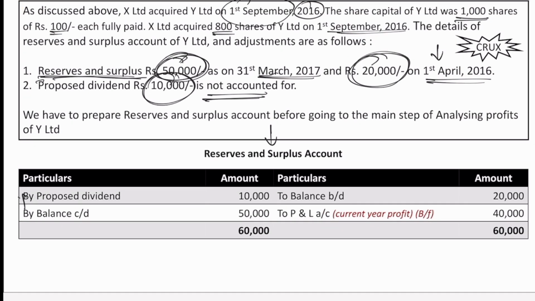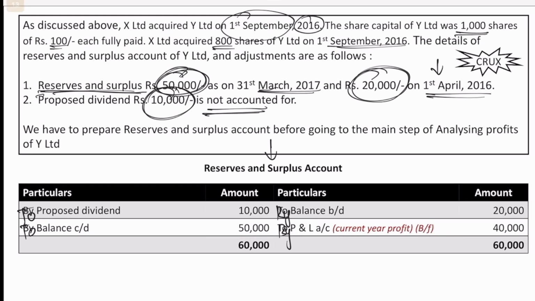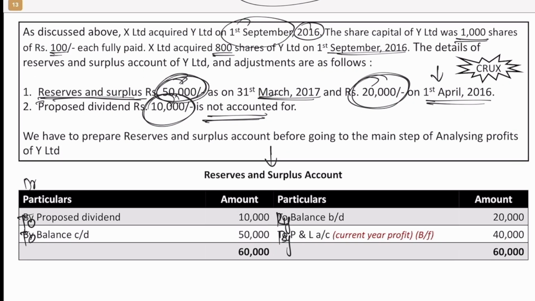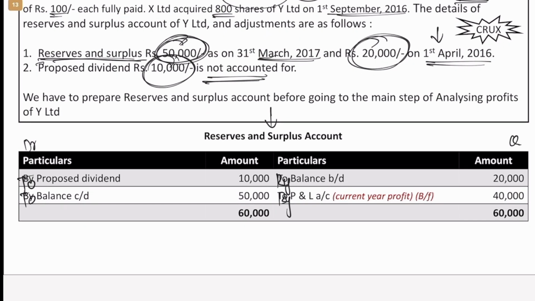In fact, there's a printing mistake here. Okay, ignore the printing mistake. So now let us look at the balance brought down. Since this is a liability, and liabilities will always have a credit balance, we'll have to bring it down on the credit side.